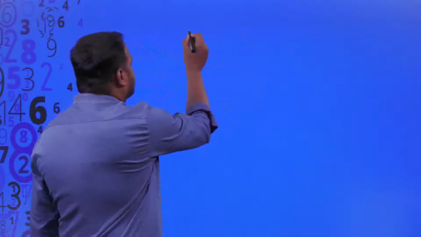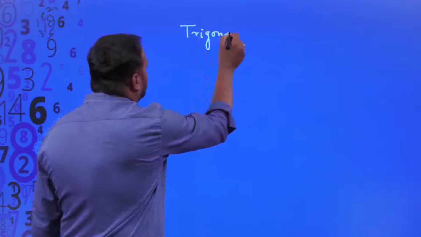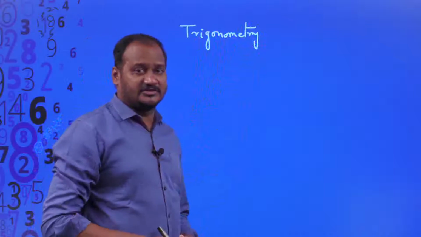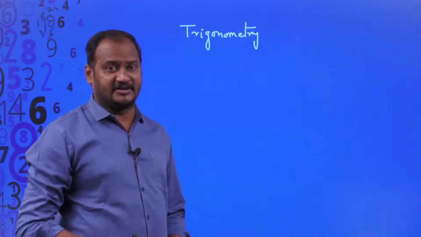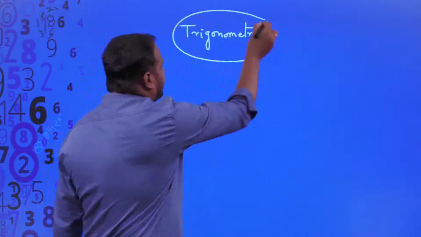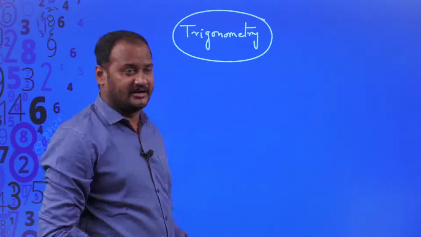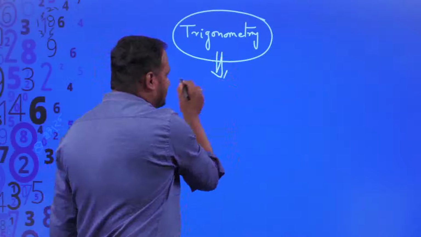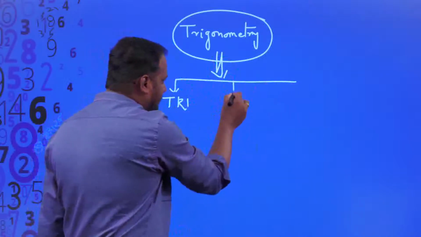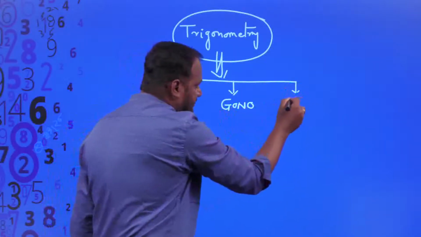So this word trigonometry, we should pronounce it correctly, right? This word trigonometry is derived from three Greek roots or three Greek words. They are tri, the first word is tri, the second word is gono, and the third word is metron.